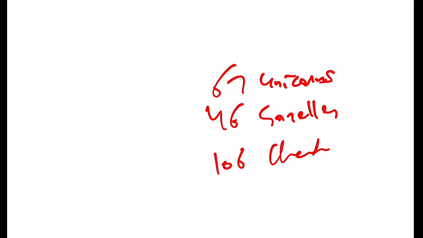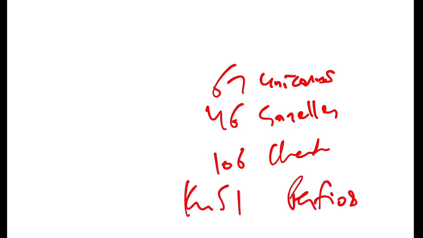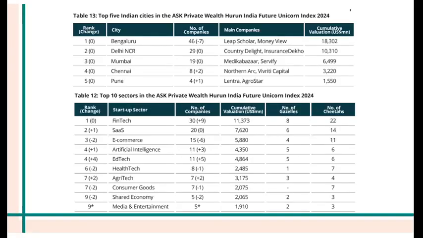Understood that? And recently Zepto company also became unicorn. There is a company Perfios that also became unicorn, and Krutrim SI also became a unicorn. Zepto became last year. And these you can see are the top 5 Indian cities in the unicorn index. Bangalore is by far number 1. And the maximum number of unicorns are in the fintech sector.